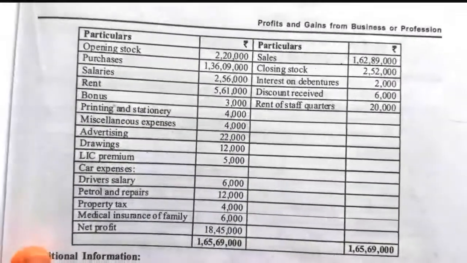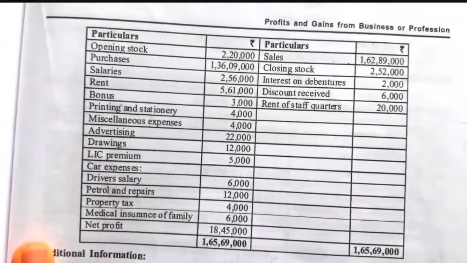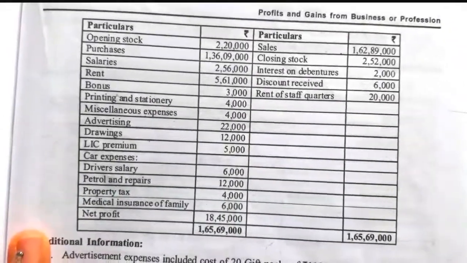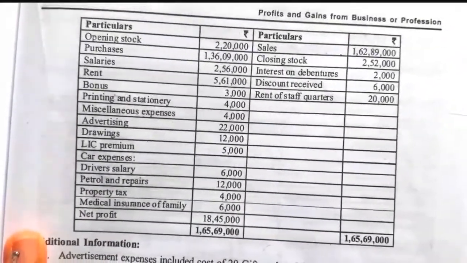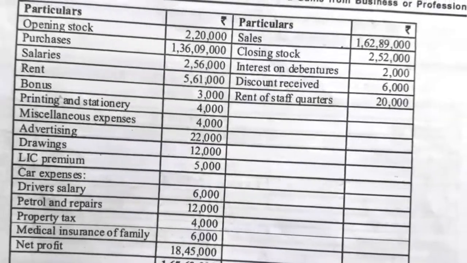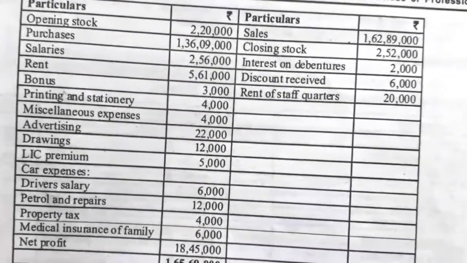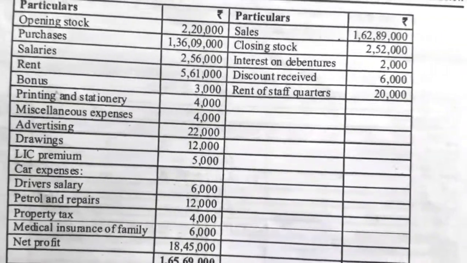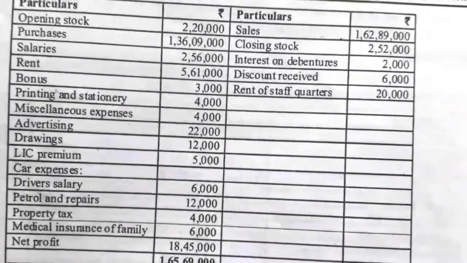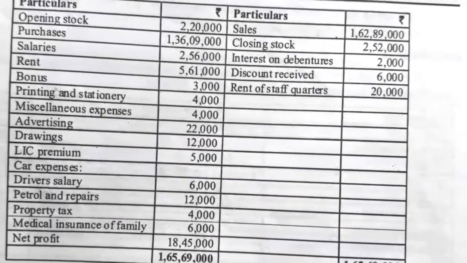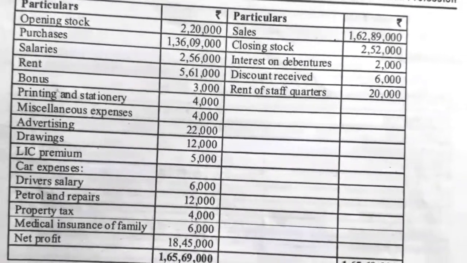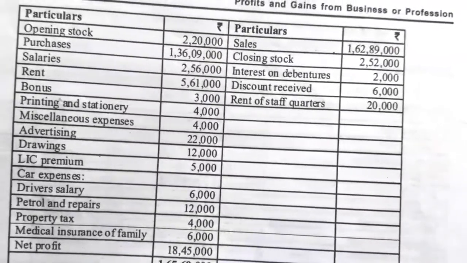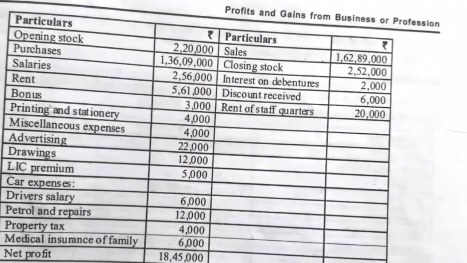On the debit side, to opening stock 2,20,000, purchases 1 crore 36 lakh 9,000, salaries rupees 2,56,000, rent rupees 5,61,000, bonus 3,000. Printing and stationery rupees 4,000, miscellaneous expenses rupees 4,000, advertising rupees 22,000, drawings 12,000, LIC premium 5,000, car expenses, driver's salary 6,000, petrol and repairs rupees 12,000, property tax rupees 4,000, medical insurance of our family 6,000.